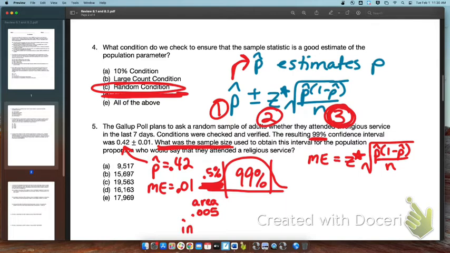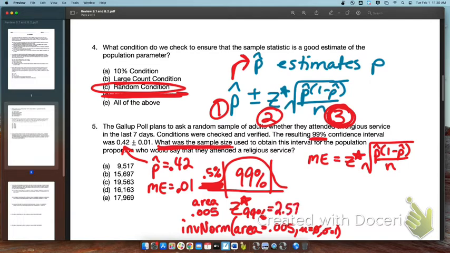So I'm going to go and use my inverse norm calculation. Second var's inverse norm. Area is 0.005. The mean is 0, and the standard deviation is 1. All right, and that's going to give me my z star critical value for 99%. When I find that, I find that the z-star critical value is 2.576. So now I can use that in this formula.